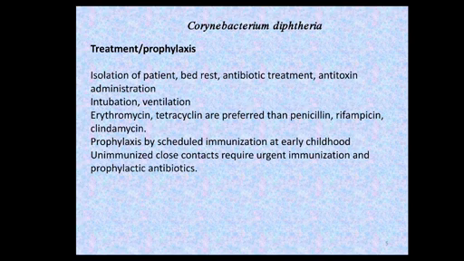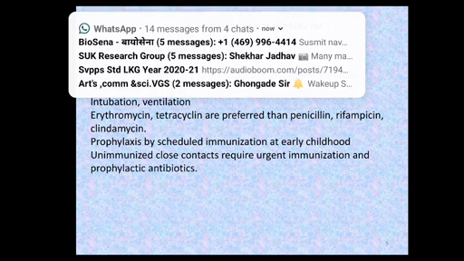Treatment should not await laboratory confirmation if there is a strong clinical suspicion, as the fatality rate is directly related to the period of delay before giving antitoxin.